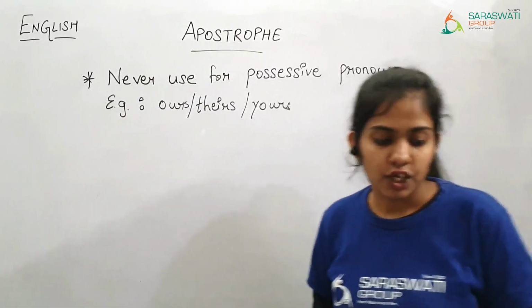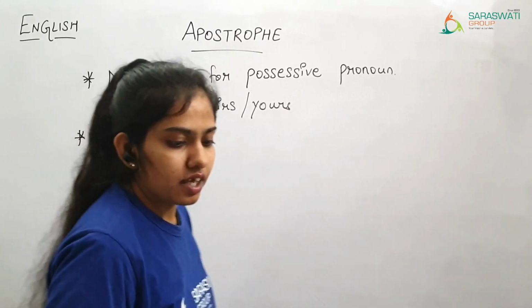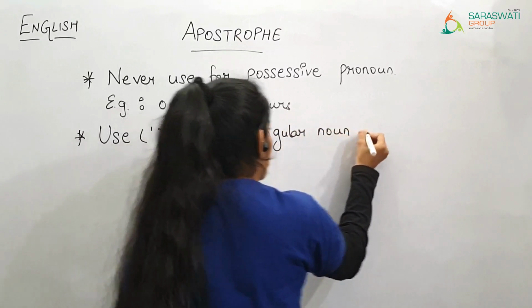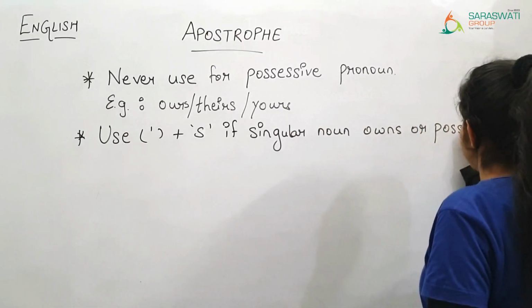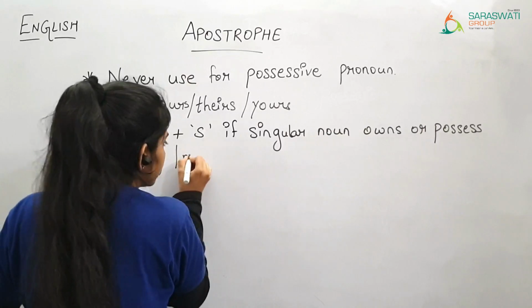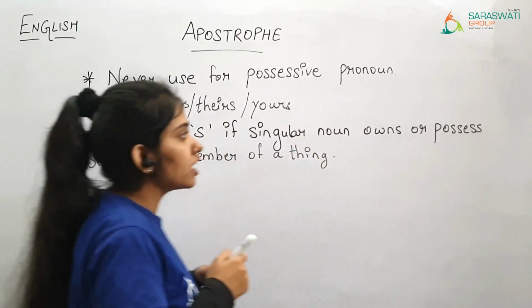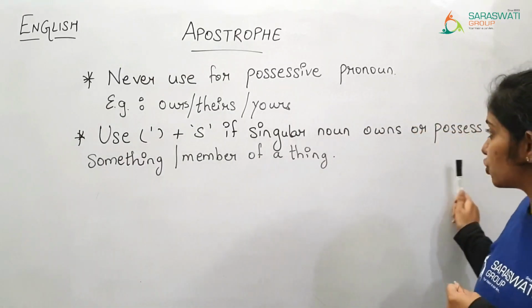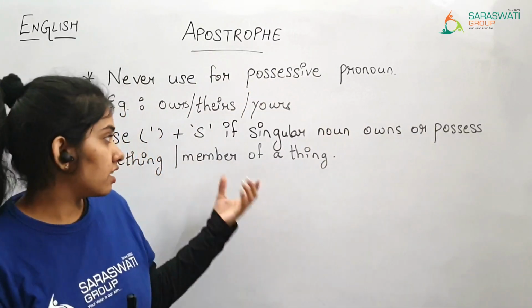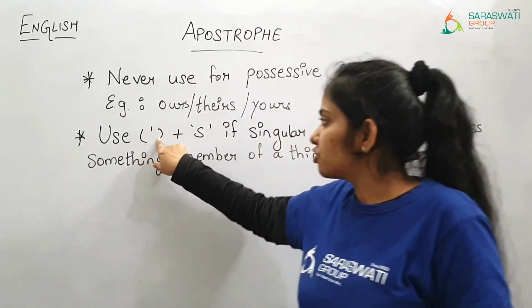Now the second one is: use apostrophe plus s if a singular noun owns or possesses something, or it is a member of a thing. That is, when we are talking about a singular noun and it shows possession, who owns the thing, or when something is being talked about but it shows that this thing belongs to someone, right? So it is a member of a thing. Who is the owner of the thing, whose thing it is. So at that time we are going to use apostrophe and s.